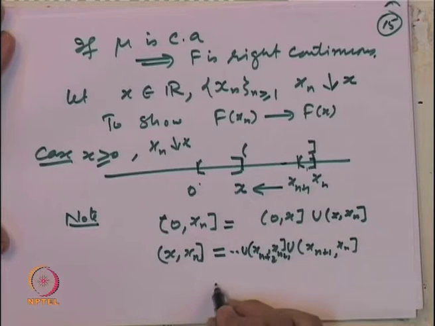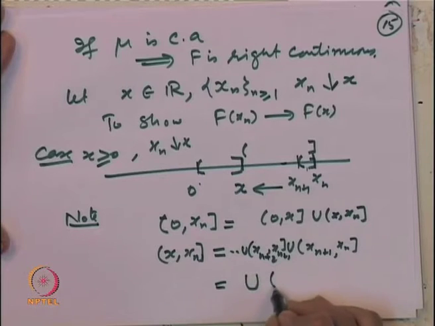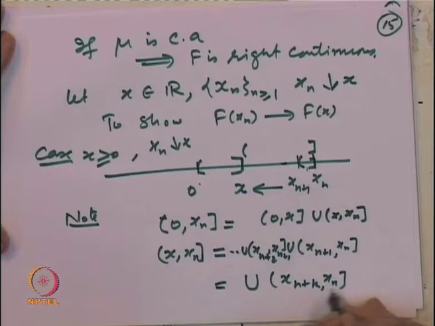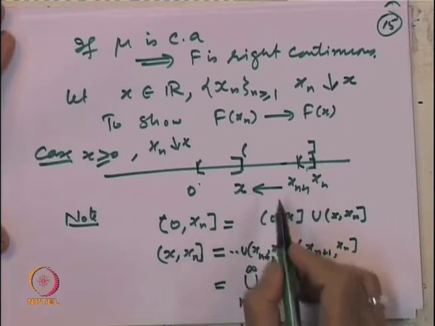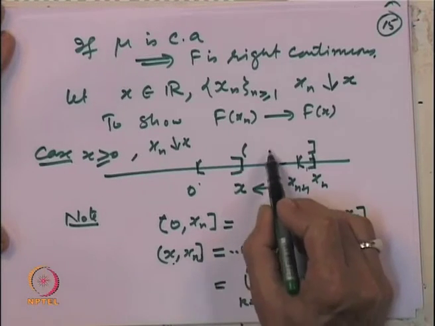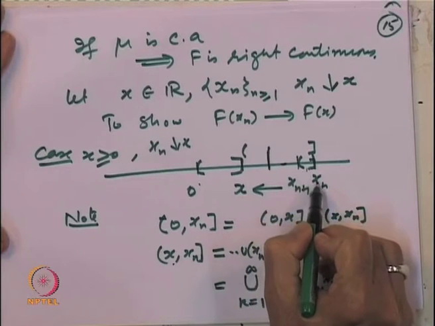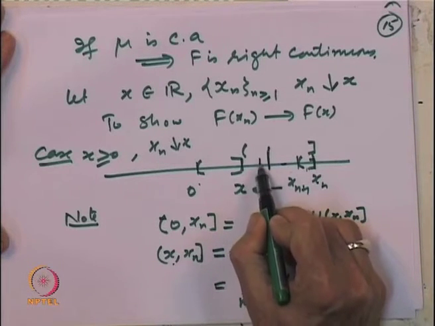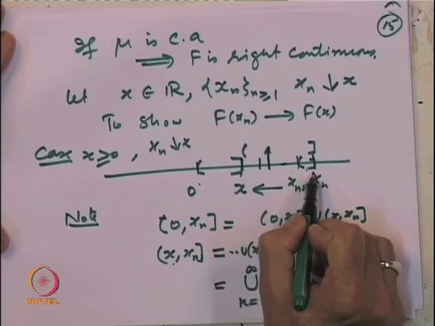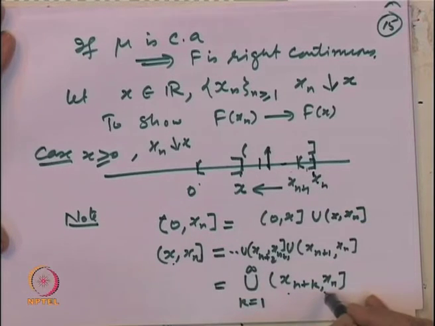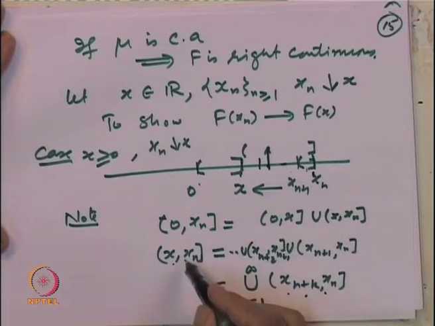So, can I claim that this is the union of x_{n+k} to x_n, k equal to 1 to infinity? That is because if I take any point between x to x_n, since x_n converges, it is going to cross over this point, any point inside the interval x to x_n. So, it is going to fall inside one of these intervals, and all these intervals are subsets of it.